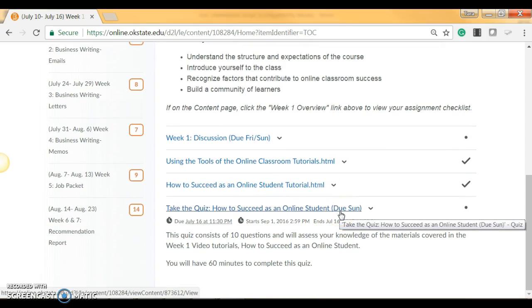Except for week 1, you can expect your assignments to be due at 11:30 p.m. on Tuesday, Thursday, and Sunday each week. Since our first week is a short week, your assignments this week will be due on different days. Make sure you check week 1 for those day changes.